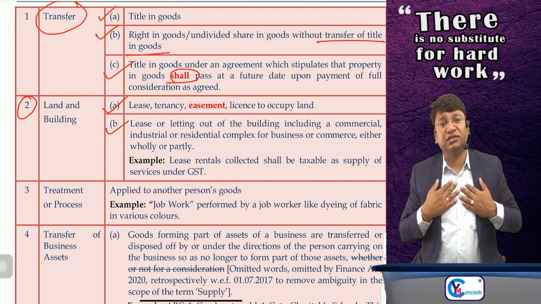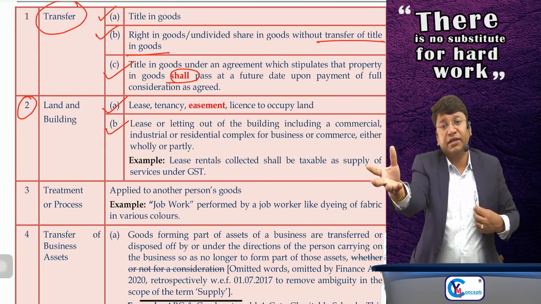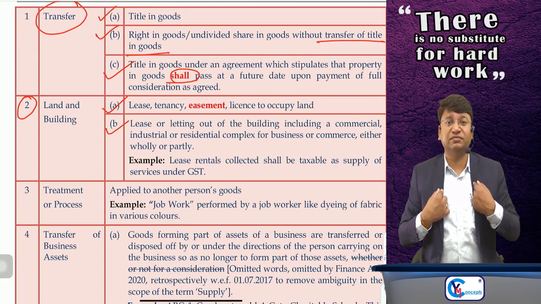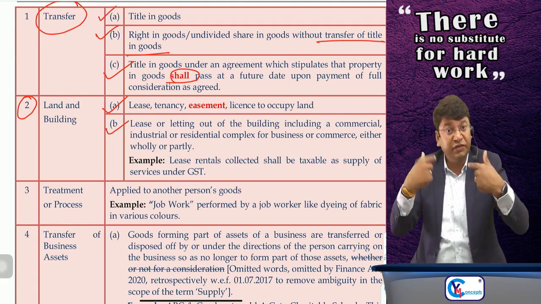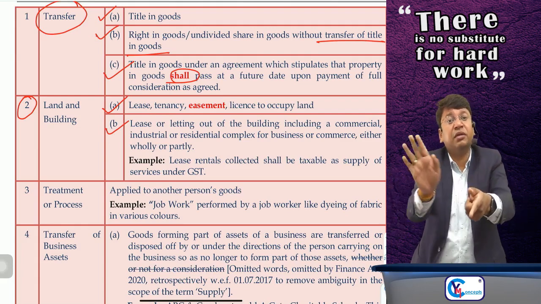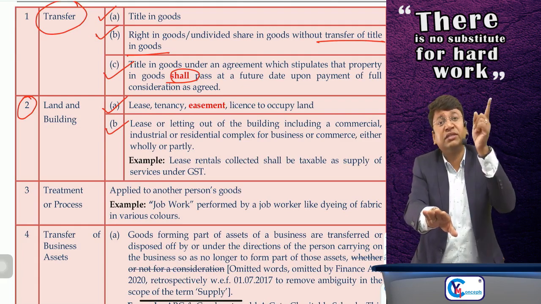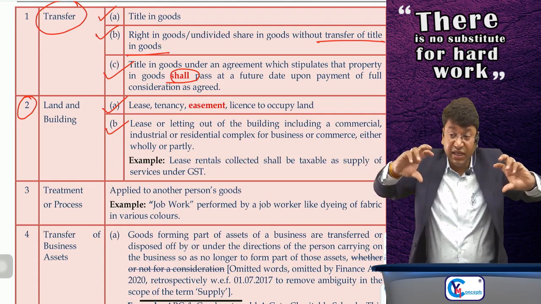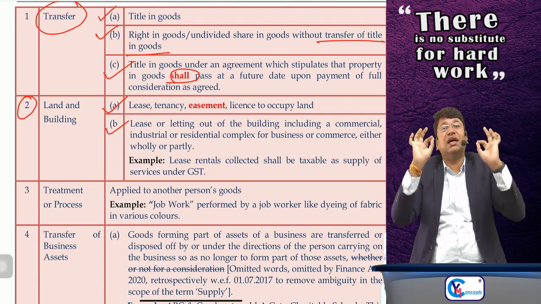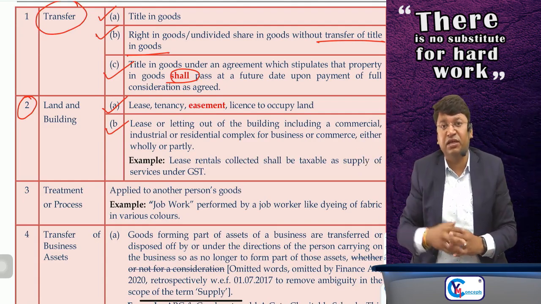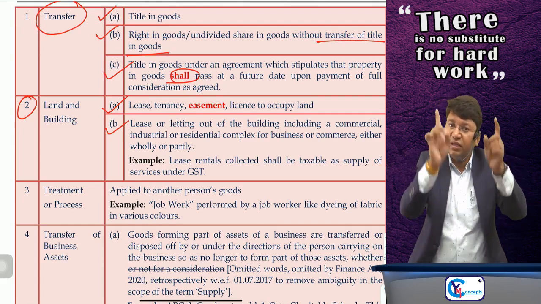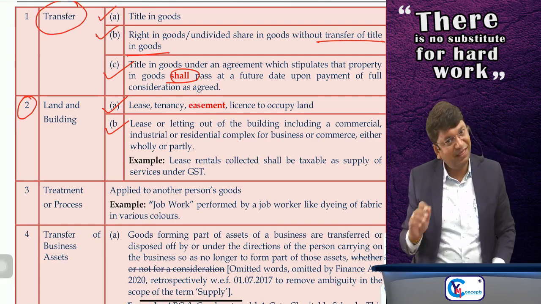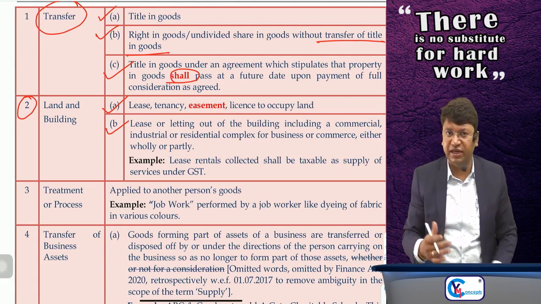So if the owner of the property is getting any rent from the tenant in regard to residential dwelling, then GST will be exempt. And even if the owner is charging tenancy premium from the incoming tenant for residential dwelling for use as residence for his personal purpose, again GST will be exempt. But yes, if the outgoing tenant is charging any tenancy premium, whether from the incoming tenant or from the owner of the property, GST will be charged, whether it is residential property or another property, it's of no concern. Clear? Done. The circular is also given at the end of this table.